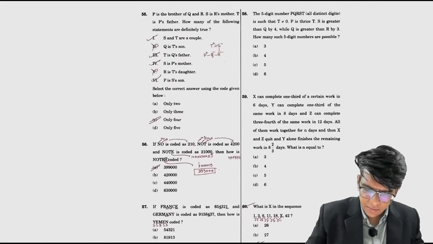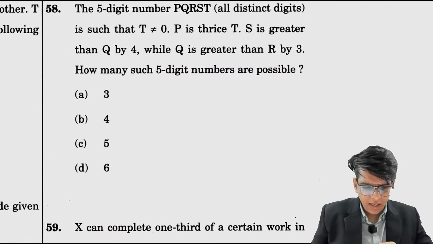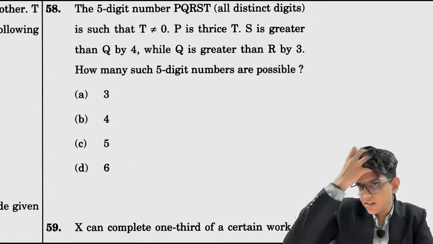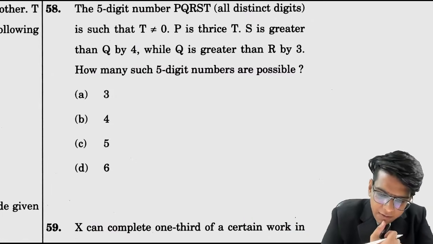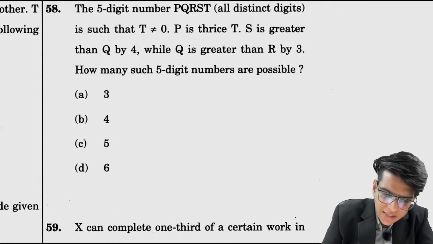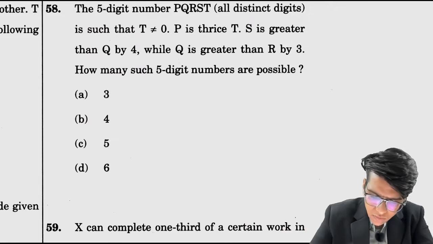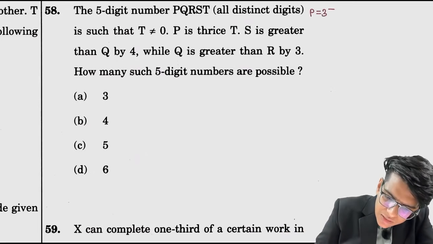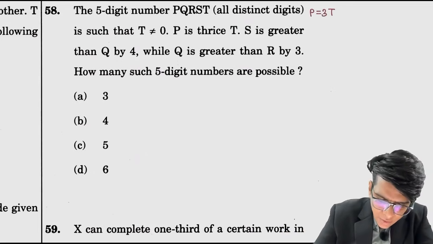लेट्स सॉल्व क्वेश्चन नंबर 58 एंड 59. 58 और 59 सॉल्व करते हैं. लेट्स सी क्या है 58. The 5 digit number PQRST, all distinct digits such that T is not equal to 0. P is thrice of T. P is equal to 3T. S is greater than Q by 4.